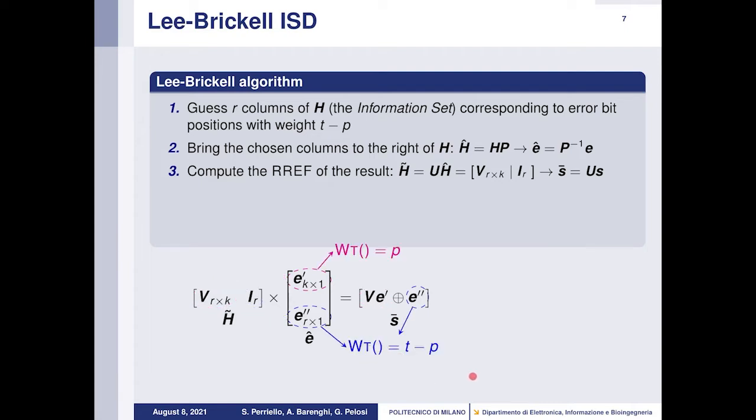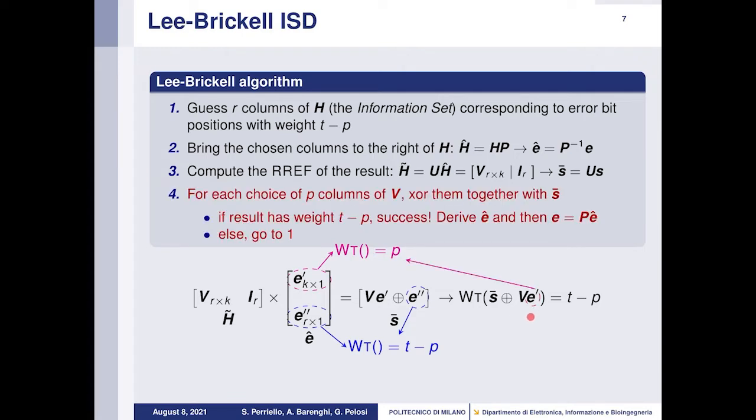We know by the assumption of Lee-Brickell's algorithm that the weight of E prime is equal to P and the weight of E second is equal to T minus P. From this, by doing some math, we can derive that the weight of S bar XOR V E prime is equal to T minus P. But E prime is a column vector with only P bits asserted, so this multiplication between V and E prime basically amounts to just XORing together P columns of the matrix V.